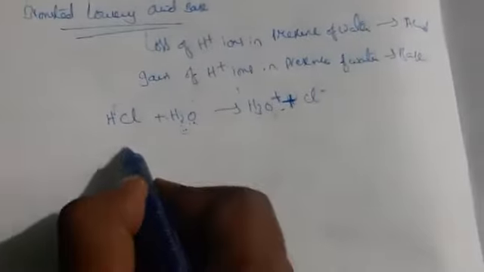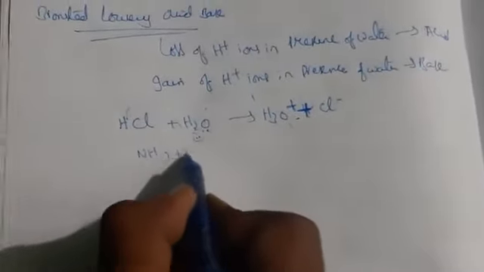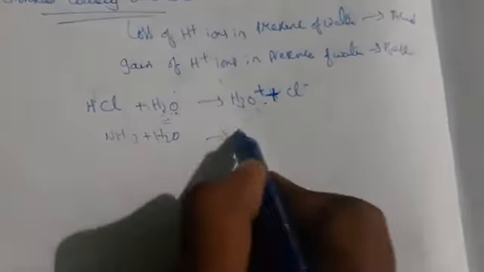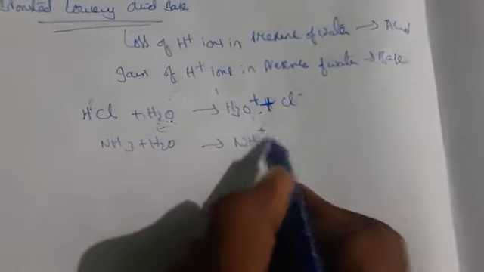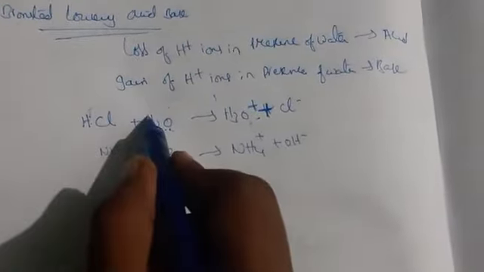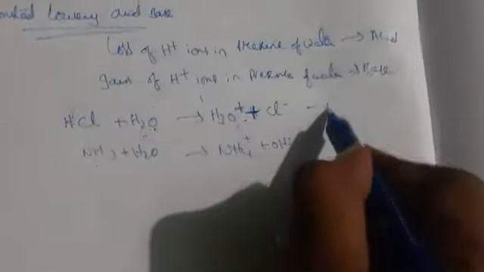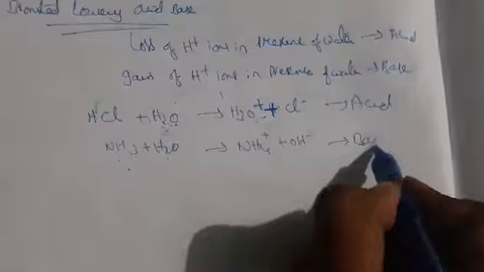Okay. Not only this, if you take NH3 plus H2O, it forms NH4 plus and OH minus. So what is happening here? It is losing H plus ions. So this one we call what? Loss of H plus ions, acid. And gaining H plus ions, what can we say here? Base. Okay. So this is nothing but the Bronsted-Lowry acid base theory.